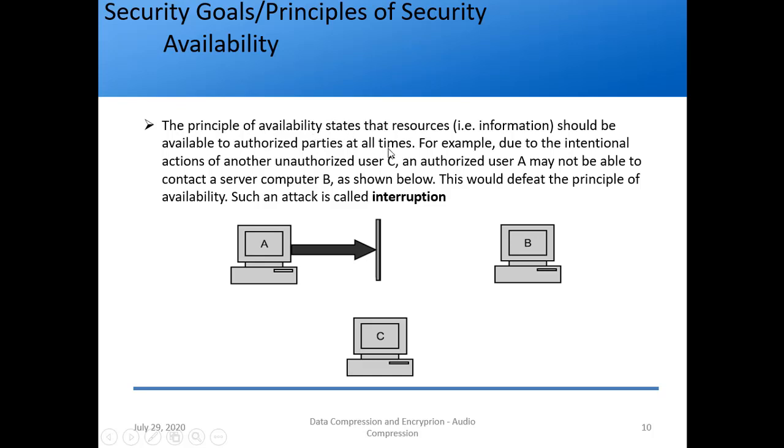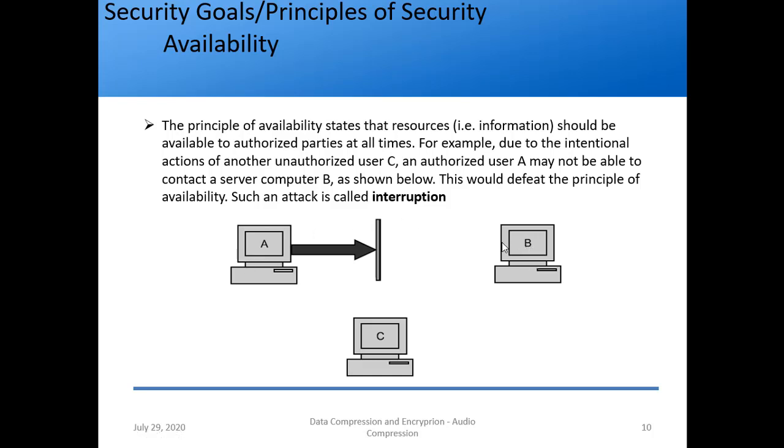This is also important, right? For example, due to intentional actions of another unauthorized user C, an authorized user A may not be able to contact a server computer B as shown below. So you see, this is the setup. This is the user A, this is the server B. A should ideally be able to access server B because he is the authentic user, right?